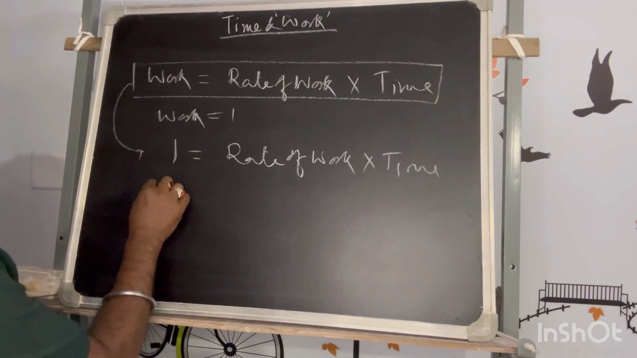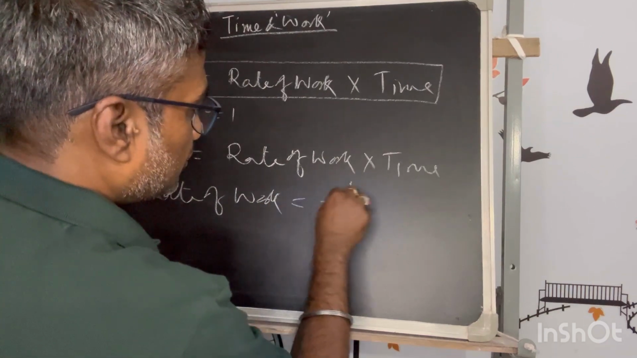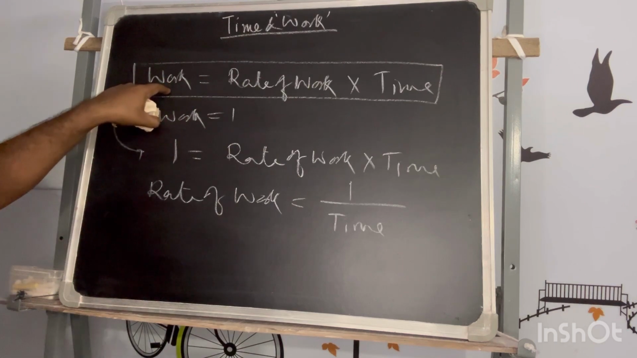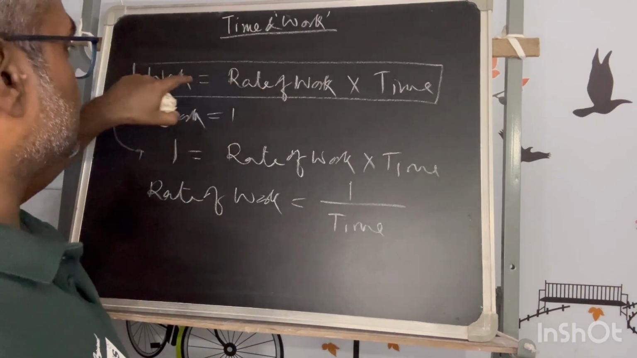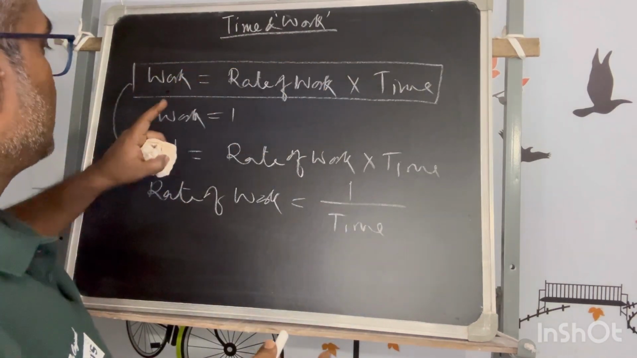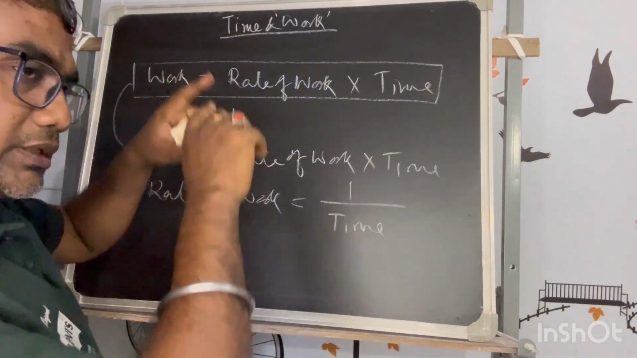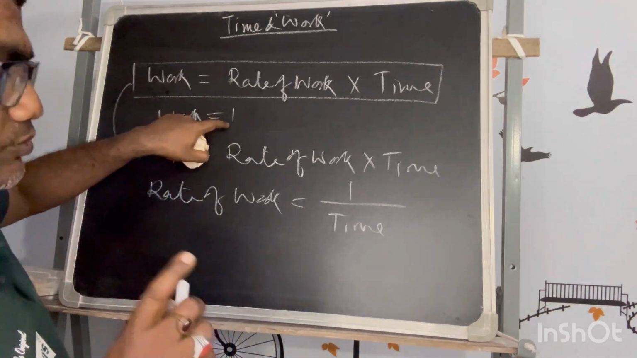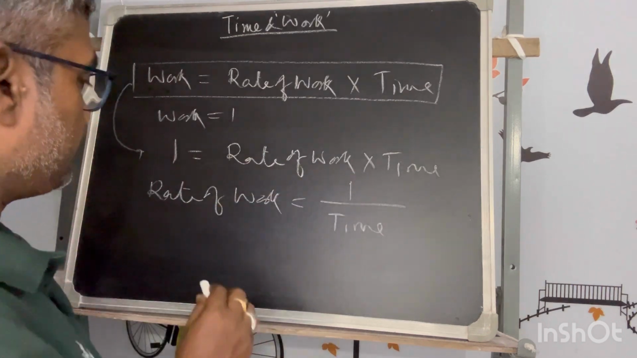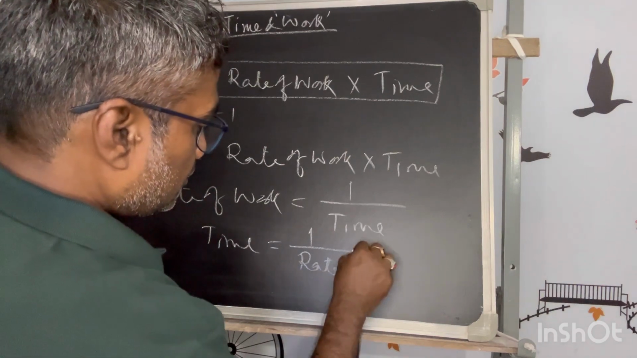This can also be said as rate of work is equal to 1 upon time. You can see how the equation is changing. Initially I defined rate of work as work upon time. That means we consider total work by total time, and total work is nothing but 1 in this case. The complete work, whatever it is, is 1. So 1 is equal to rate of work into time. So rate of work is equal to 1 upon time, or vice versa, time is equal to 1 upon rate of work.